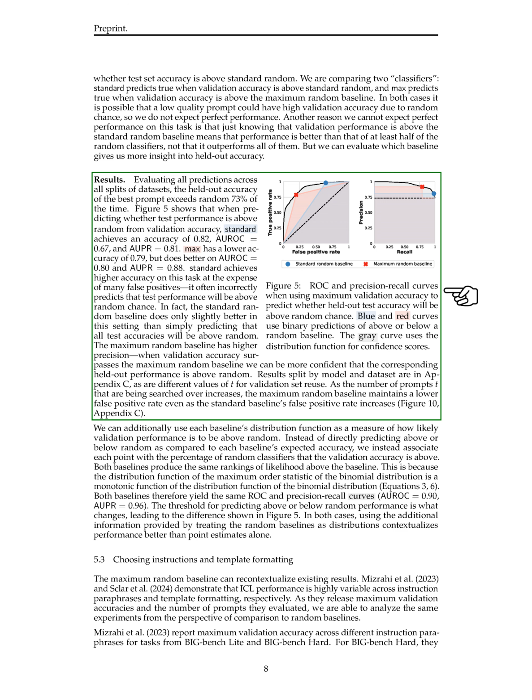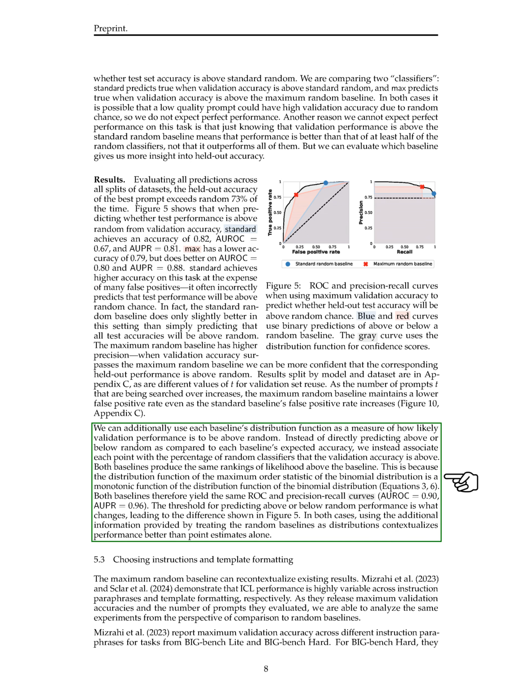As the number of prompts searched over increases, the maximum random baseline maintains a lower false positive rate compared to the standard baseline. Both baselines rank the likelihood of validation performance above random similarly. They yield the same ROC and precision-recall curves with AUROC of 0.90 and AUPR of 0.96. The difference lies in the threshold for predicting above or below random performance, as shown in the figure.